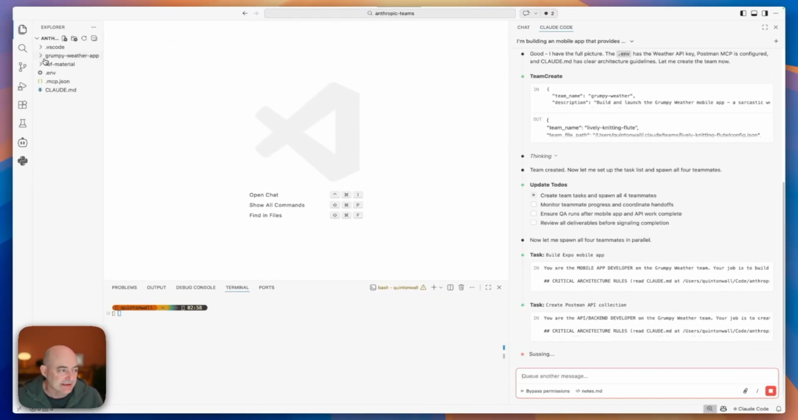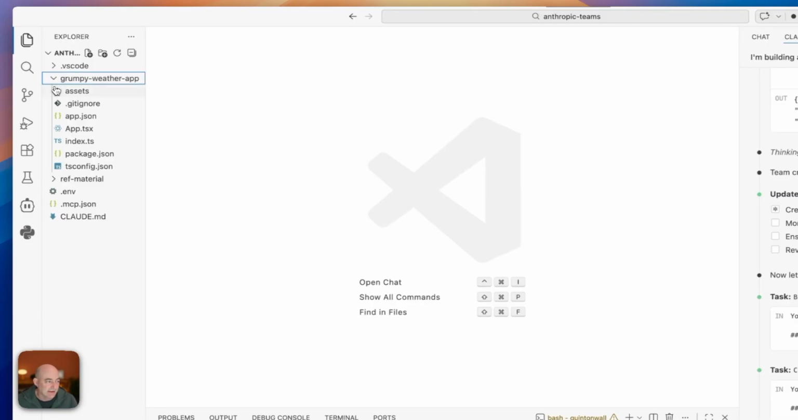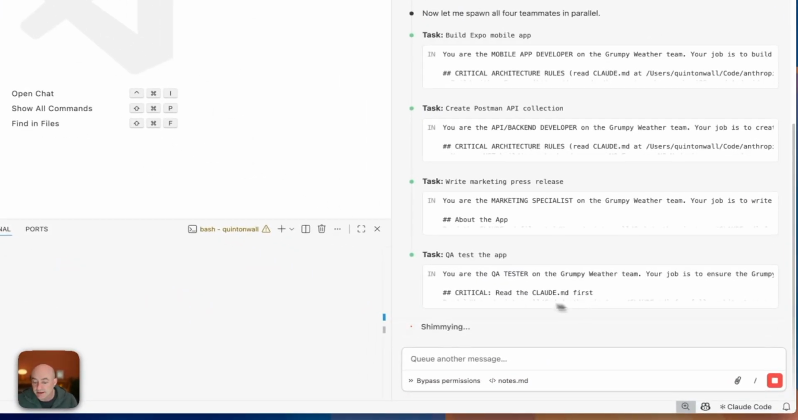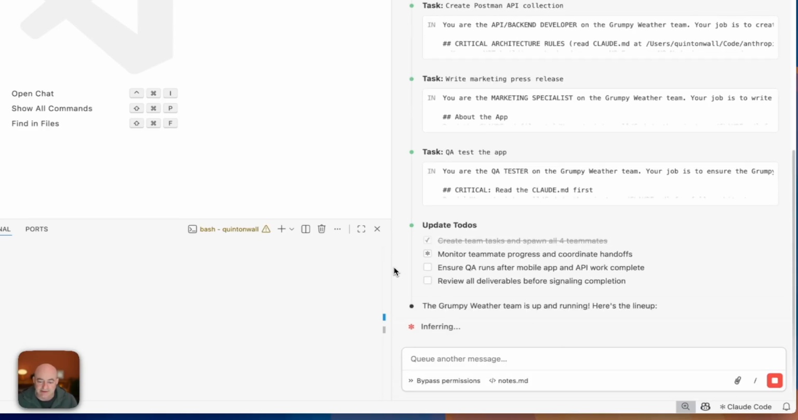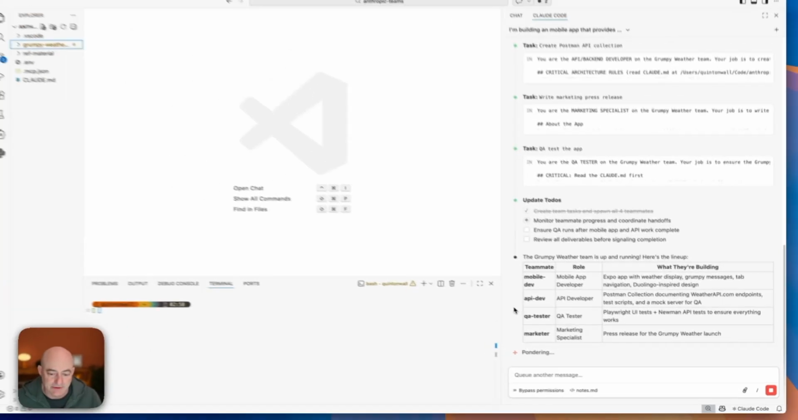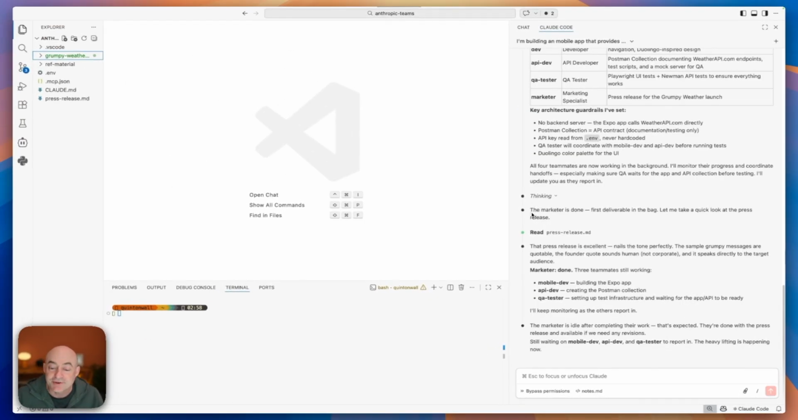Already see on the left-hand side here, it's starting to create the applications and requirements for the weather application. So that's that front end dev. We can see our marketing specialist has already been spun up here as well. QA testers up and working now, and the team's up and running. Okay, our marketer is already done. The first deliverable is already created.